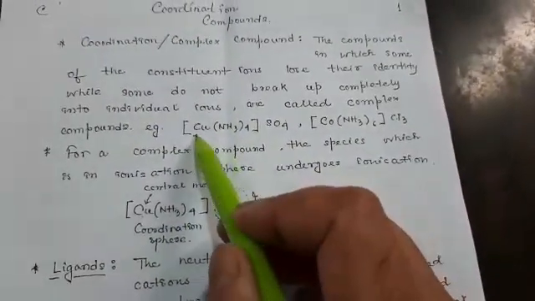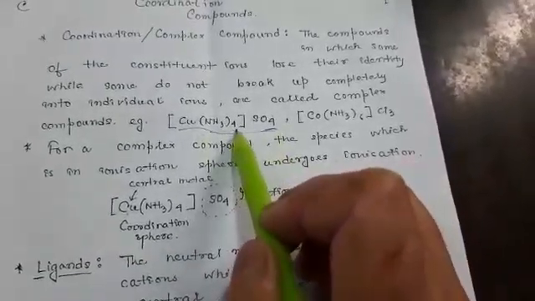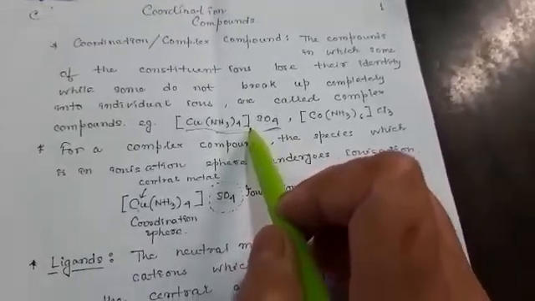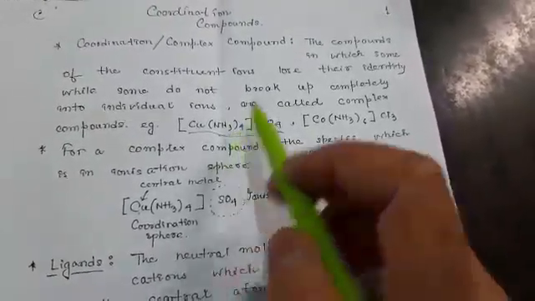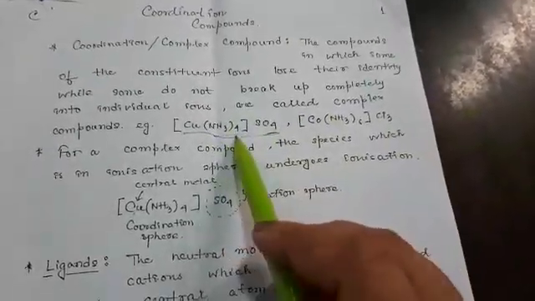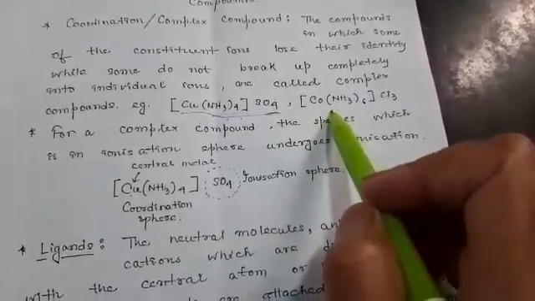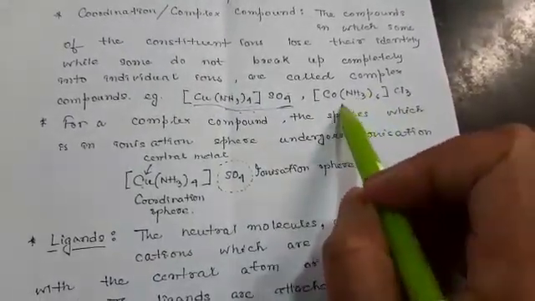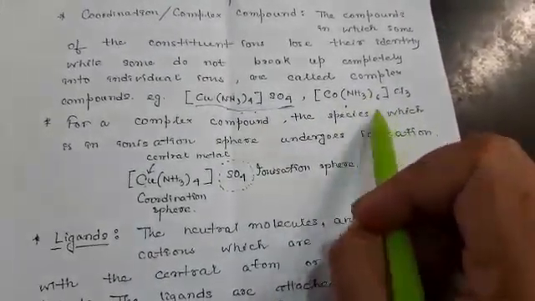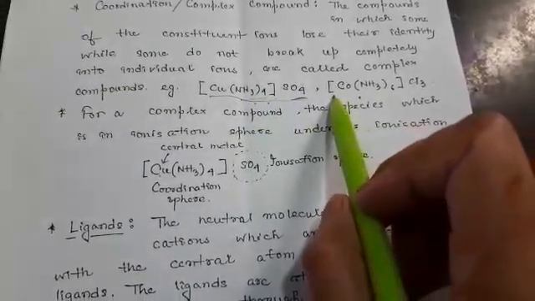For example, copper ammonia sulfate. Out of this, some of the ions may lose their identity or may not break up completely into individual ions, and these are known as complex compounds. So these two are complex compounds. Like here, cobalt ammonia chloride. So these are examples of complex compounds.